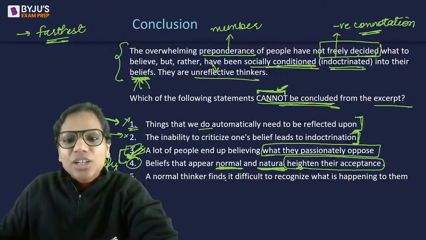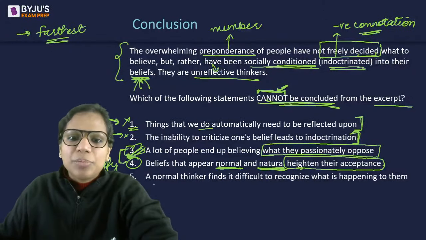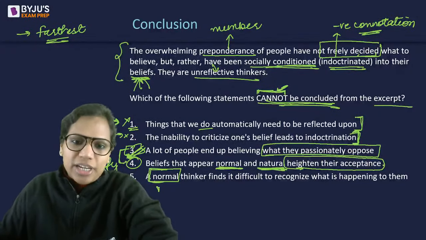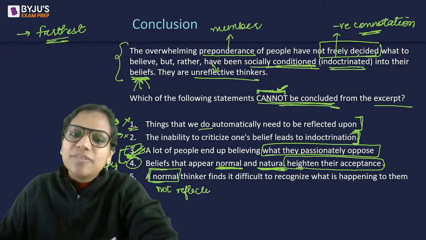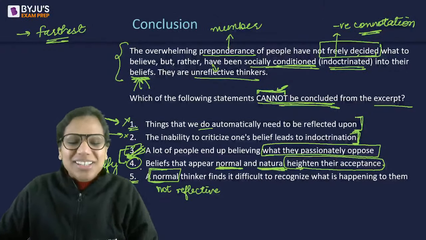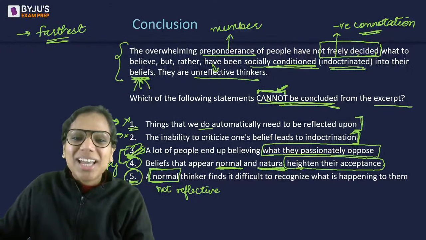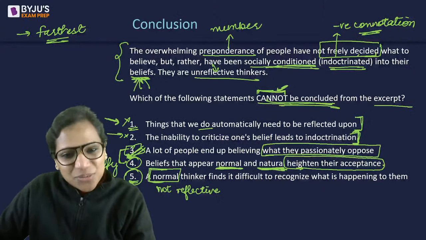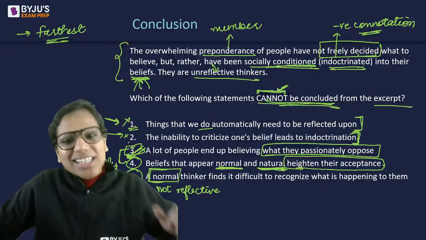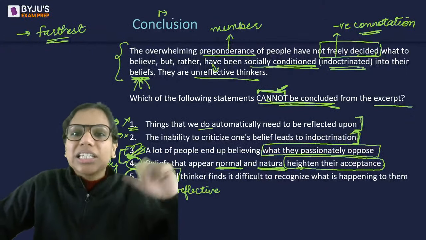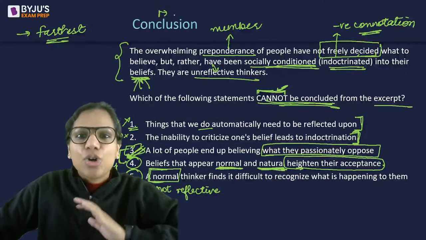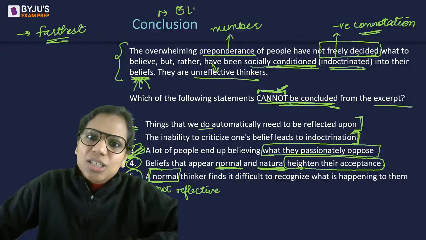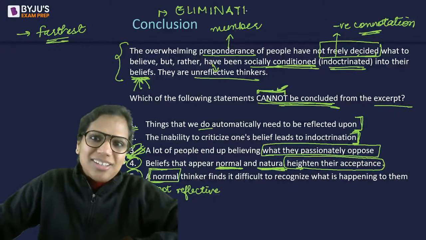Right? And lastly, a normal thinker finds it difficult to recognize what is happening to them. So probably by normal, I mean someone who is not reflective. So even this is not very good; if I have to say that this can be concluded, I would be wrong, right? So this is again very iffy. But if you compare it with 3, 3 is the worst. That's why we have marked 3. So this was a relatively trickier question when compared to the previous one, which was a fairly logical question. But sometimes questions can be like this, and that is why elimination is your best friend. Okay.